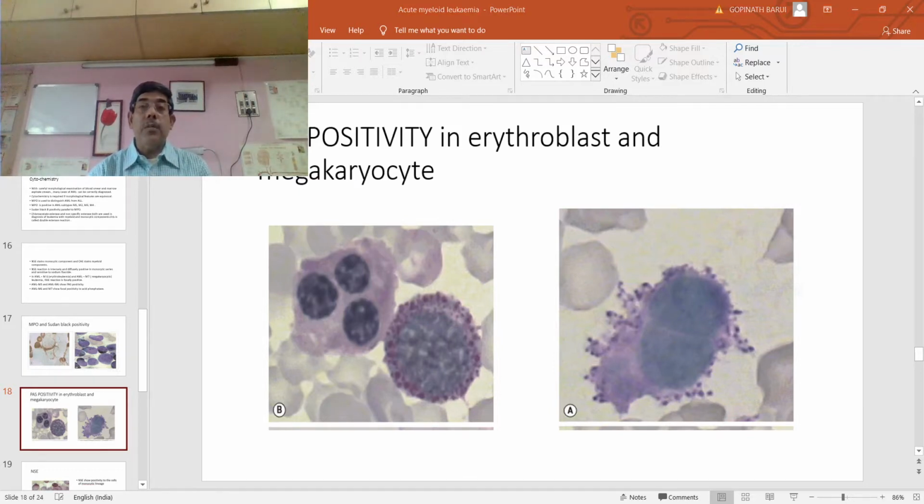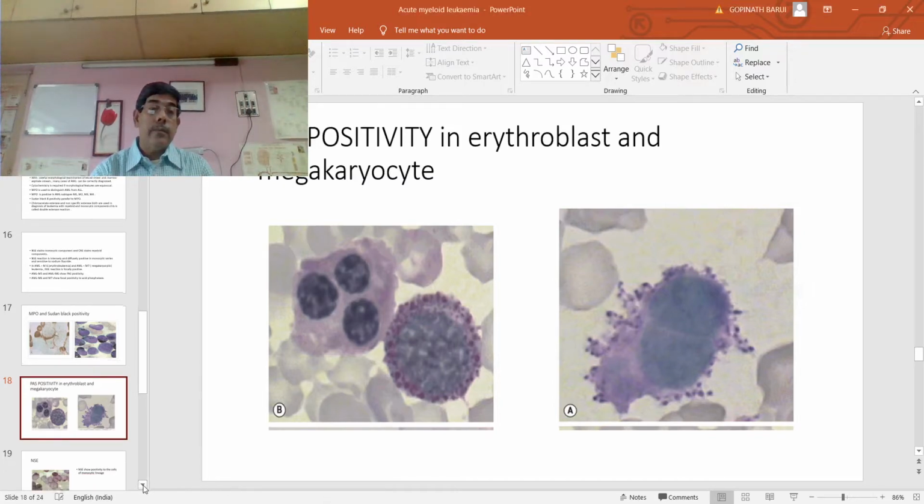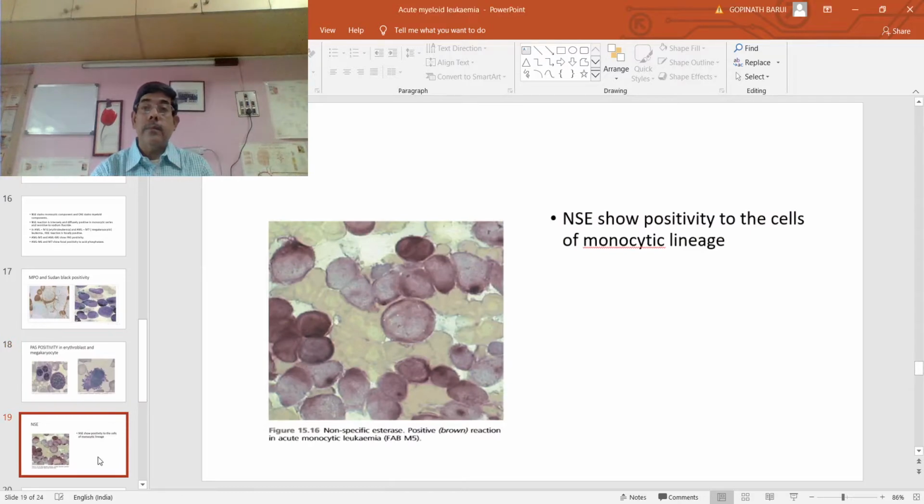This is the PAS positivity, periodic acid Schiff positivity, especially for acute erythroblastic leukemia. In some cases of acute megakaryocytic leukemia, it often shows focal positivity. This picture is the cytochemistry known as the non-specific esterase. It shows positivity in the cells of monocytic lineage.